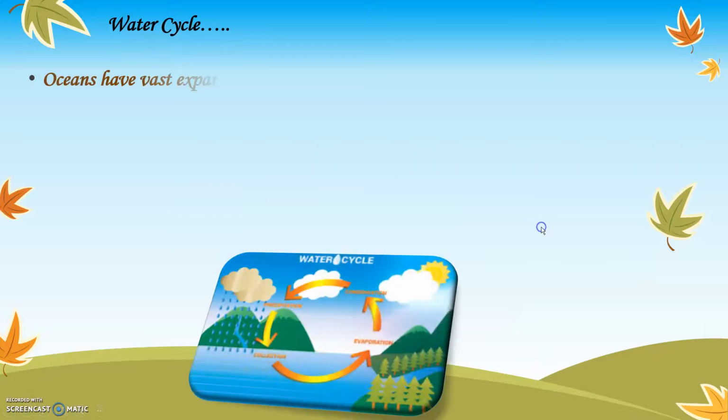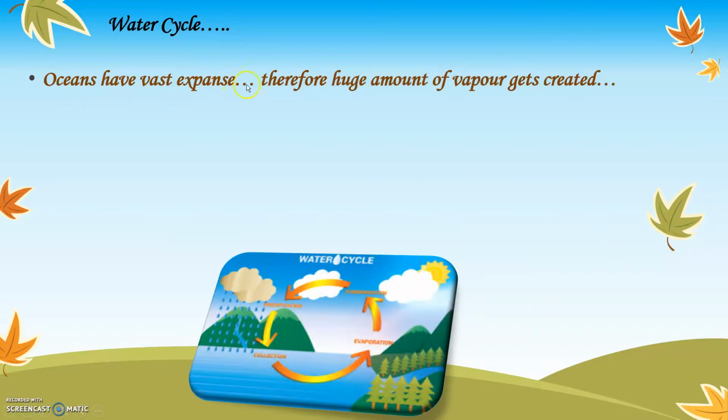Water cycle. Oceans have a vast expanse, therefore a huge amount of vapors get created. Because of the sunlight, the water in the ocean gets heated faster, which creates vapors in a huge amount. Oceans become a source of rainfall because the vapors go up in the sky and form clouds.